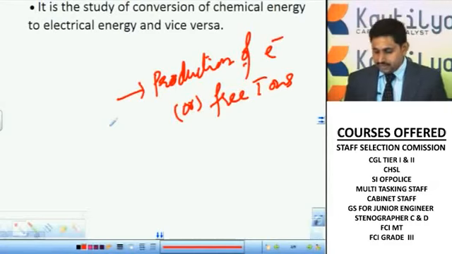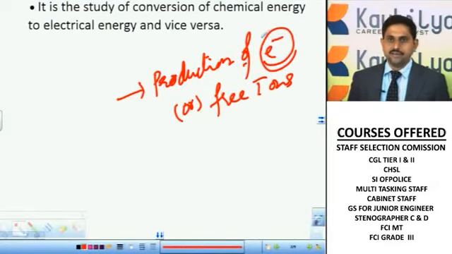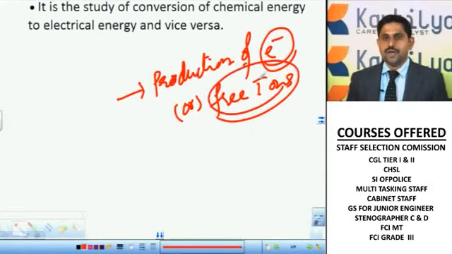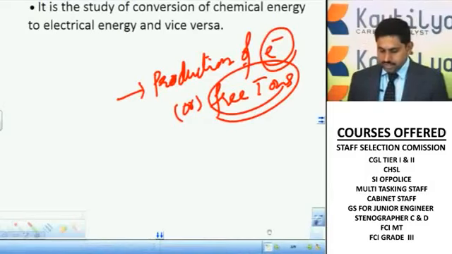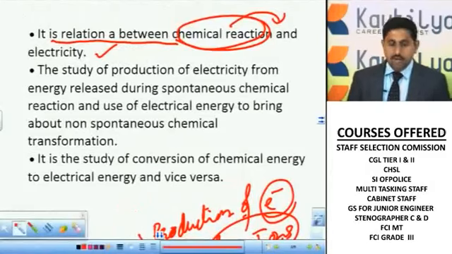How do you say that there is a flow of electricity? We can say so when there is a flow of electrons. If there is a flow of electrons, then it will conduct electricity, and we can say there is a production of electricity. Or if it consists of free ions, whether positive ions or negative ions, we can consider that electricity is being produced. There is a conduction of electricity. Remember, if you conduct electricity, there must be a production of either free electrons or free ions.